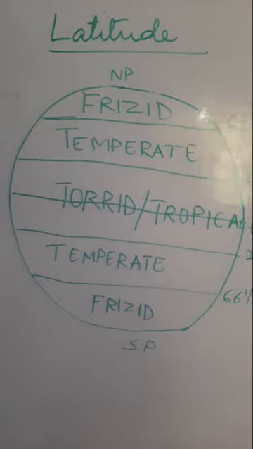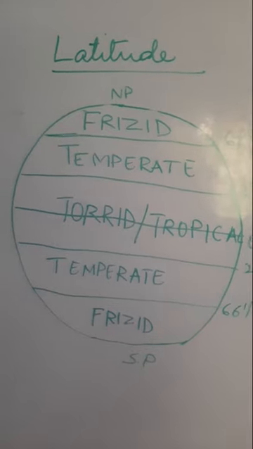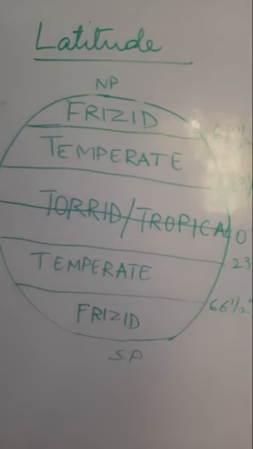Now let us study each of them in detail and understand how they are important factors in influencing the climate of any place. Let me explain each one of them diagrammatically to you all. Now children, coming to the first factor, that is latitude.